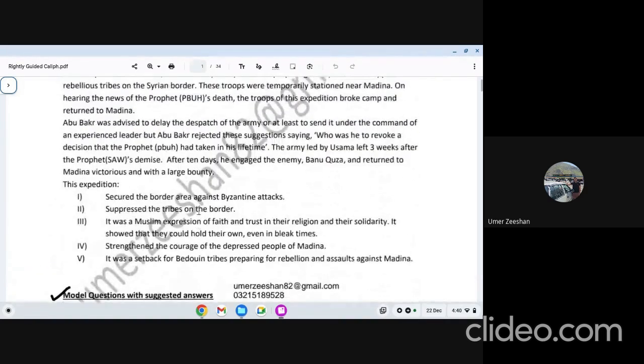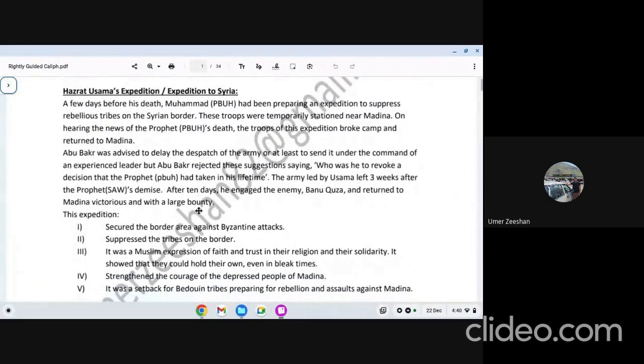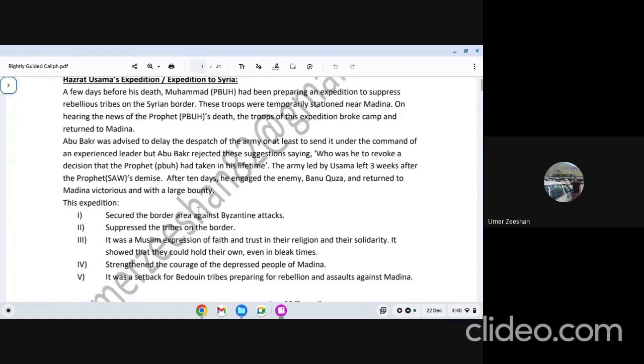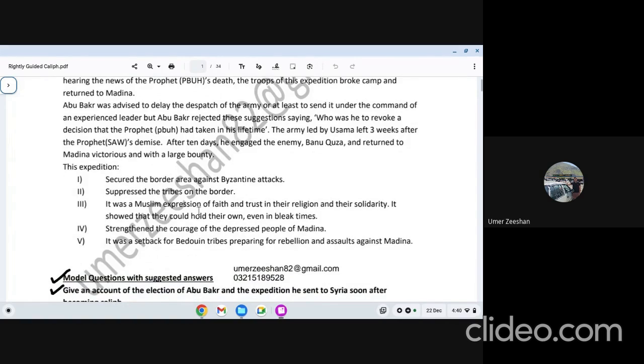And I must say, my handout does not even have as much detail as I'm telling you right now. But plan it. Why was the army issue there? What happened actually? What was the issue? What did Hazrat Abu Bakr do? Did he consult the team or not? The points which I have mentioned here are the answer to a 4-mark question. If you have a bullet point, what is the significance of Hazrat Abu Bakr's timely action against Syria, or the expedition to Syria? So this is the first achievement of Hazrat Abu Bakr.